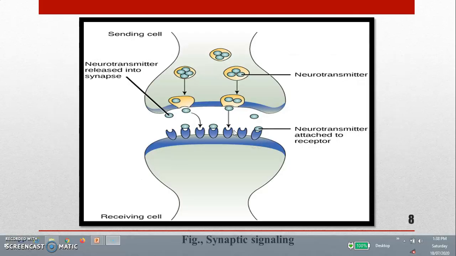This is the figure of synaptic signaling. The electrical impulse comes from the sending cell, and here the neurotransmitter storage vesicles are present. After the electrical impulse reaches this point, the neurotransmitter is released from these vesicles into the synapse. After this release within the synapse, it binds to the receptor present on the receiving cell, and then it gives the cellular response.